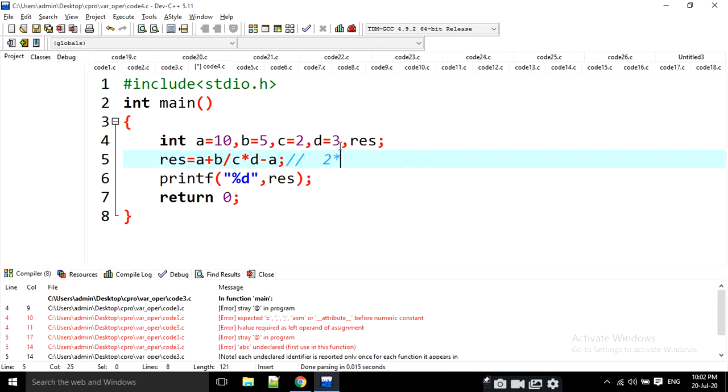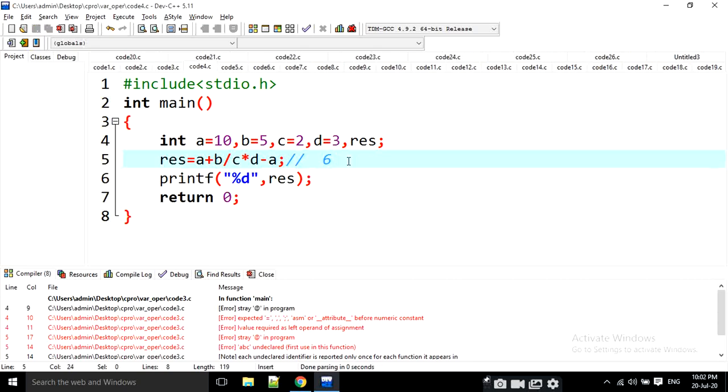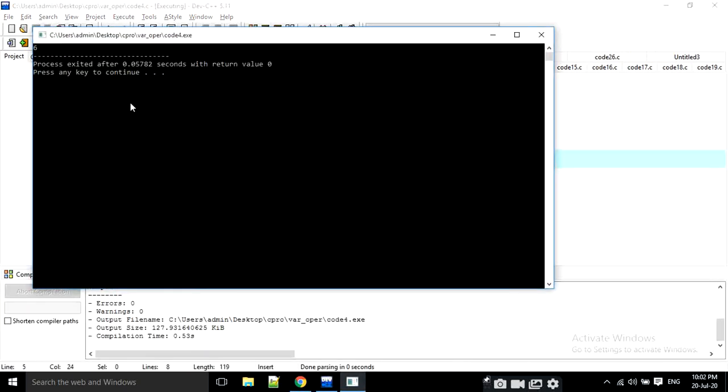Then star d. What is the d value? The d value is 3. 2 into 3 is 6. Now what is the a value? The a value is 10. 10 plus 6, then minus 10. Then it is going to be 6 only. The output is going to be 6. If I execute it, the output is 6 like this.